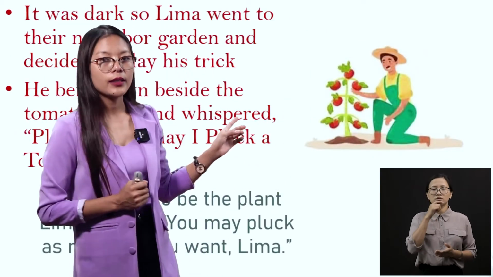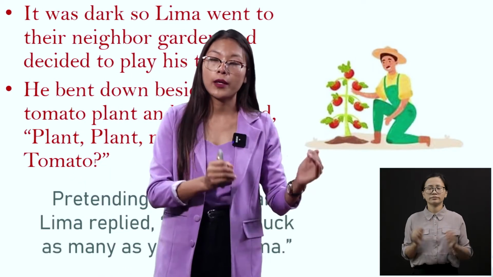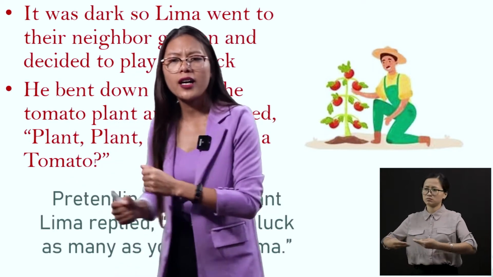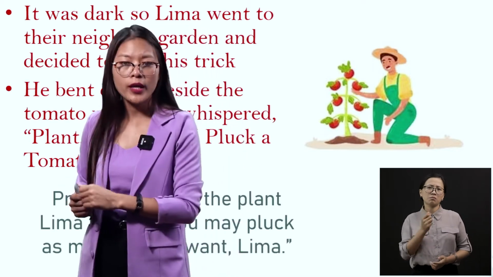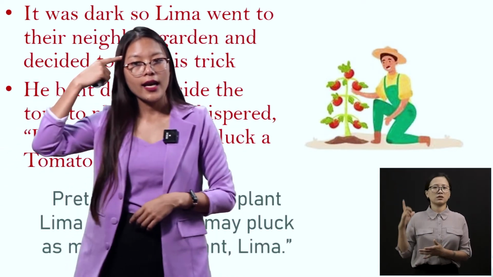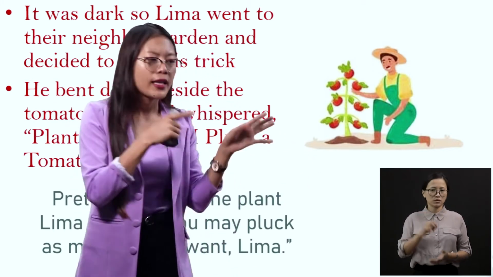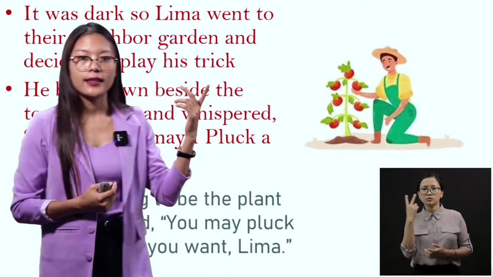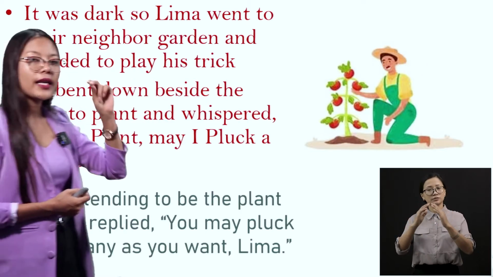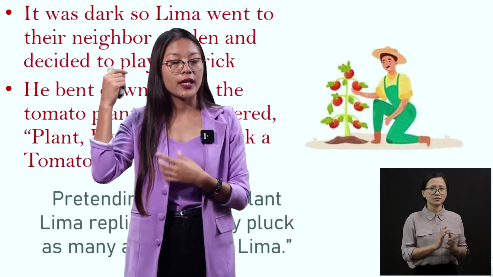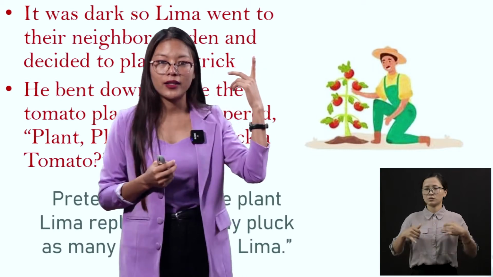So what Lima did was, it was already dark, and there was no shop nearby, and Lima didn't want to go far away. Lima is a very lazy person. So he had an idea. Lima thought, maybe I will get some tomatoes nearby. So he decided to go to the neighbor's garden and play his trick. Trick means some kind of game. He had some idea, okay.